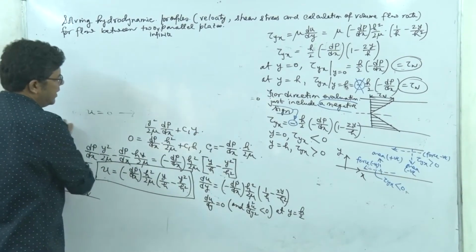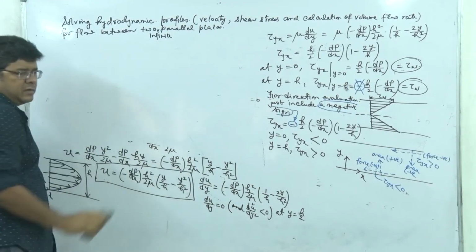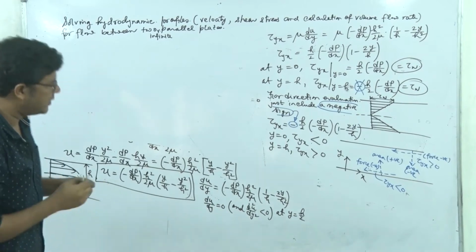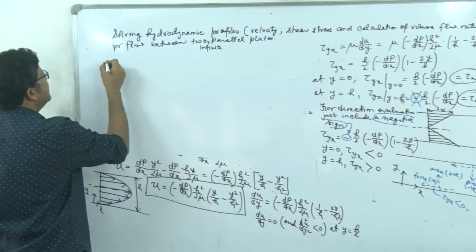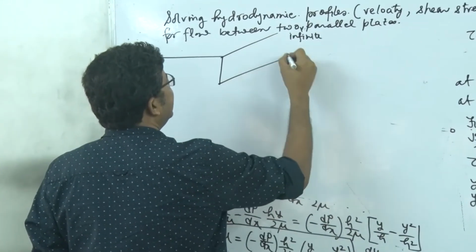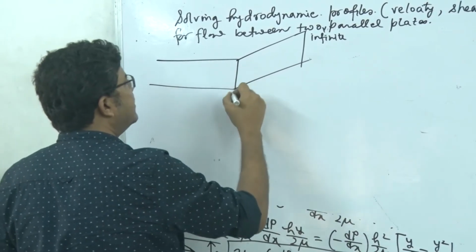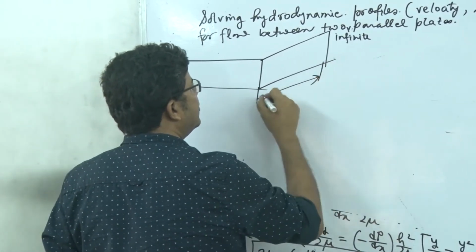So we have solved for the velocity profile, we have solved for the shear stress. So our final target will be to solve for the volume flow. Now you see this plate is actually infinite, but let's consider the width to be equal to W, right?